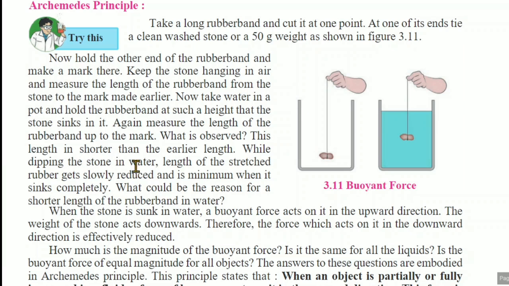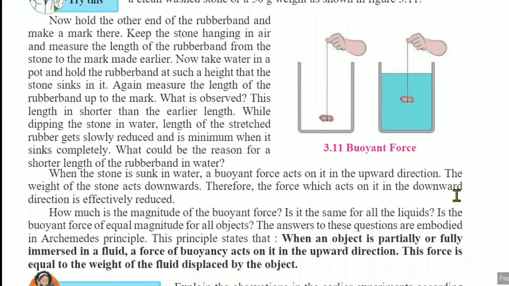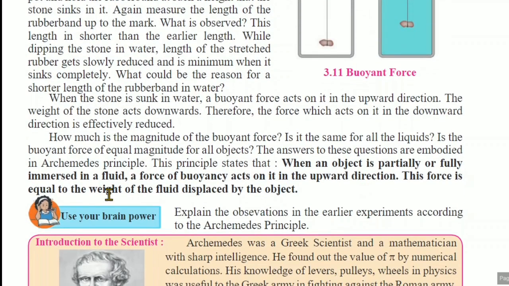While dipping the stone in water, the length of the stretched rubber is reduced, and it is minimum when it sinks completely. What could be the reason for the shorter length of the rubber band in water? As you try to dip the rubber band in water, its length will go on decreasing. In air, however, the rubber stretches and its length keeps increasing. Why? What is the reason behind that?